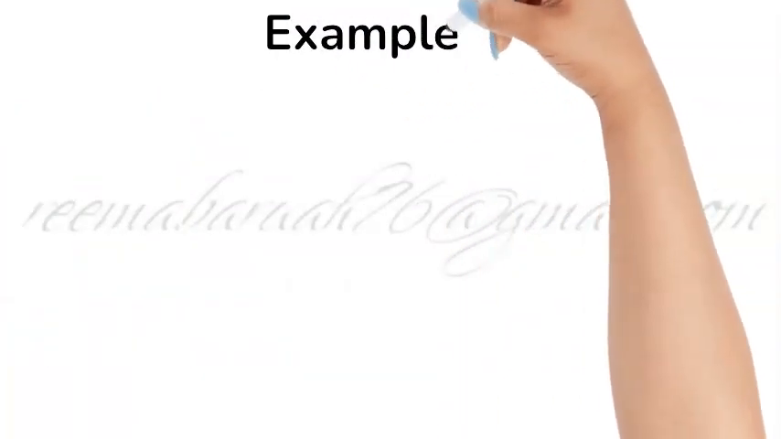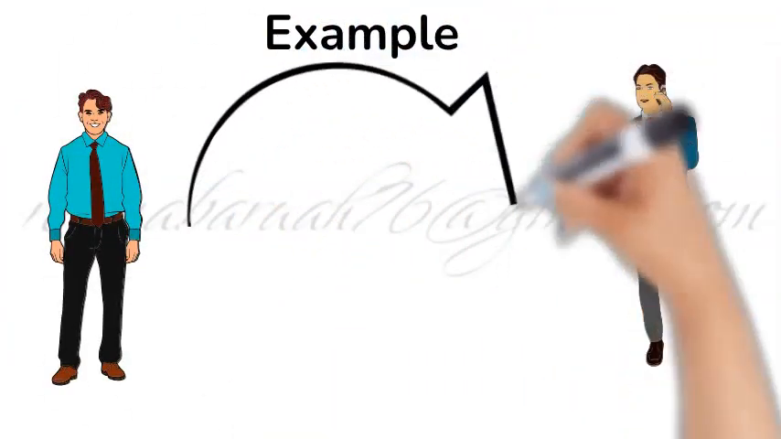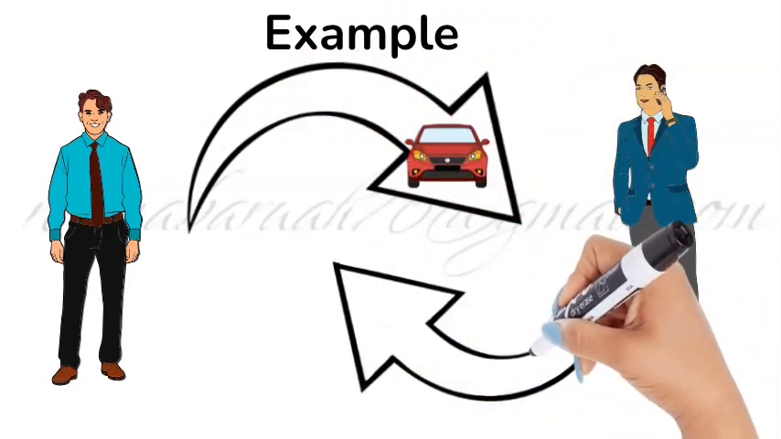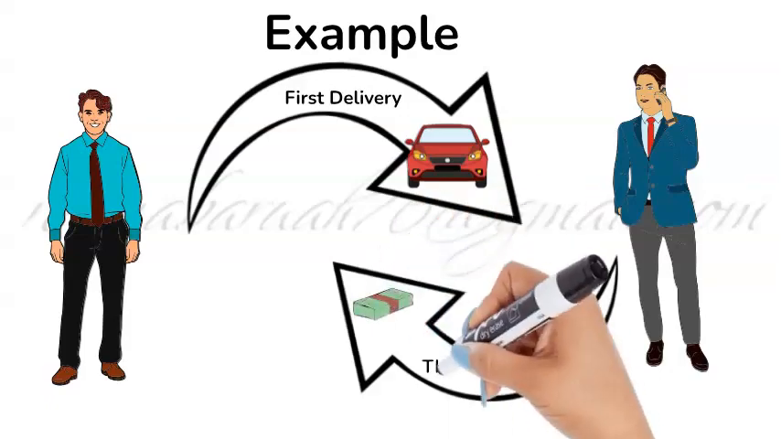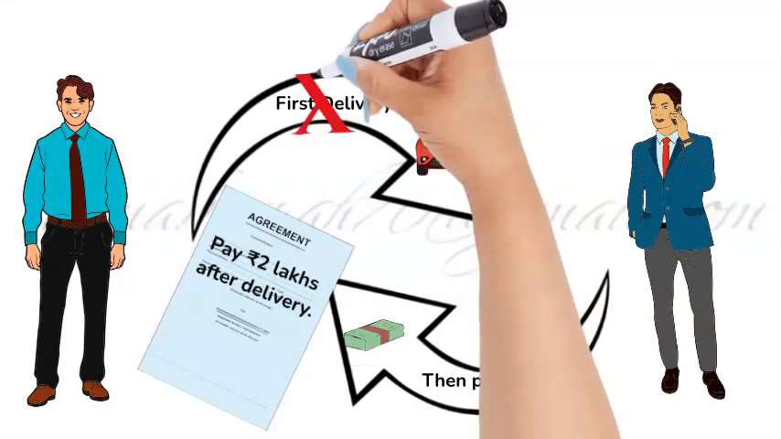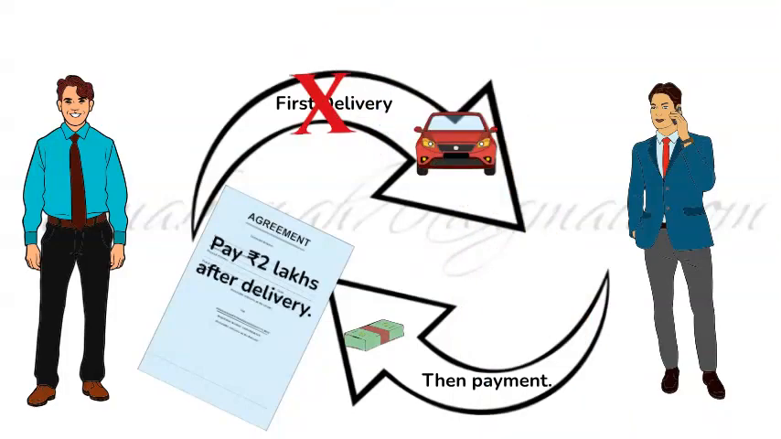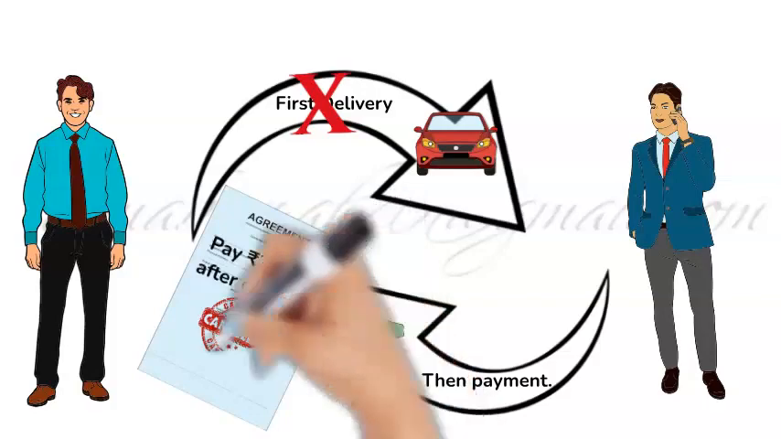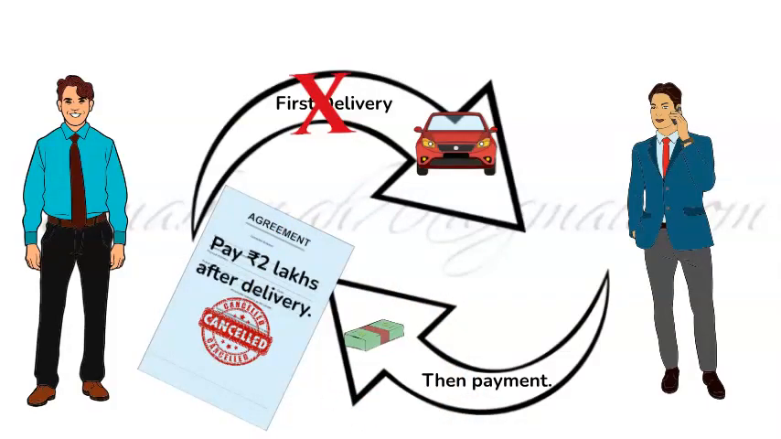Example: Suraj agreed to sell his car to Manoj for rupees 2 lakhs. And Manoj agreed to pay the price after the delivery of the car. Afterwards, Suraj refused to deliver the car to Manoj. In this case, Manoj becomes entitled to cancel the contract.